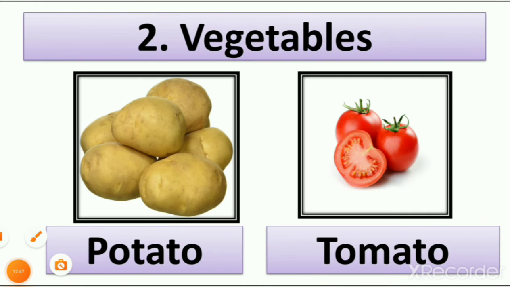T-O-M-A-T-O, tomato. So tomatoes we also use to make sauces, to make jam also. We use as salad also. So potato and tomato are vegetables we eat. You can write any vegetable here. It's not compulsory that you write which I write. Right? So you can write your favorite vegetable. So remember that you have to write only name of vegetables. You cannot write here fruits.